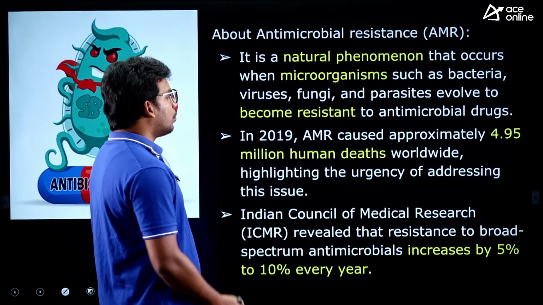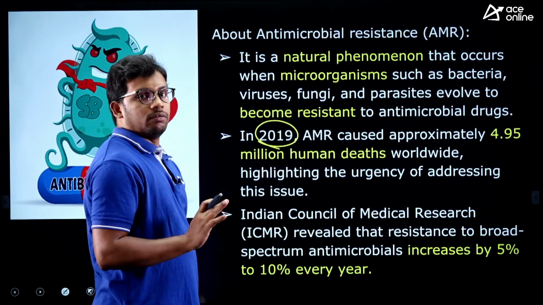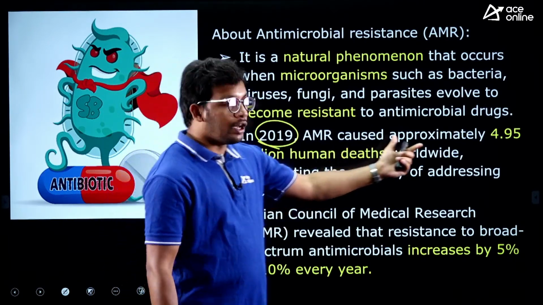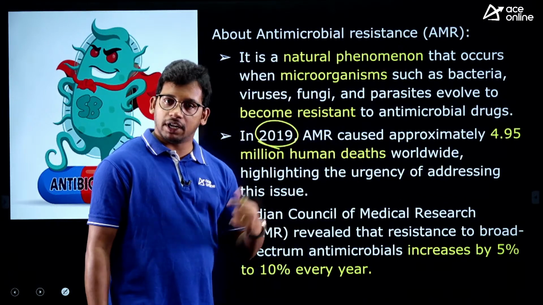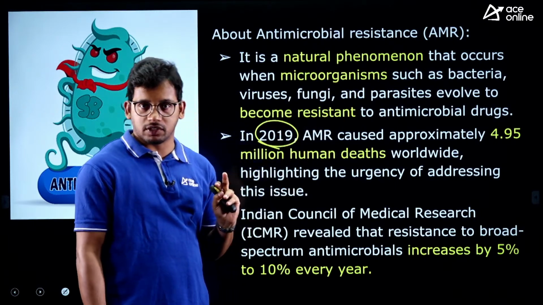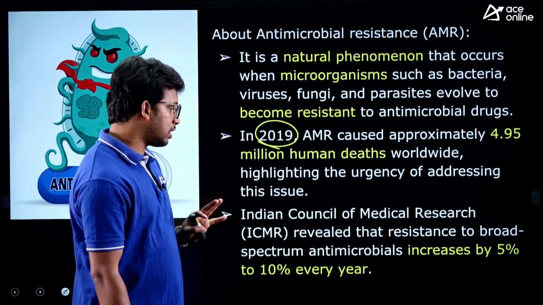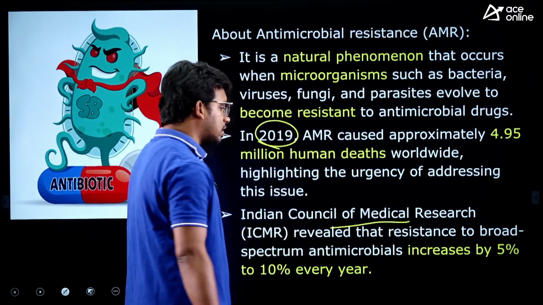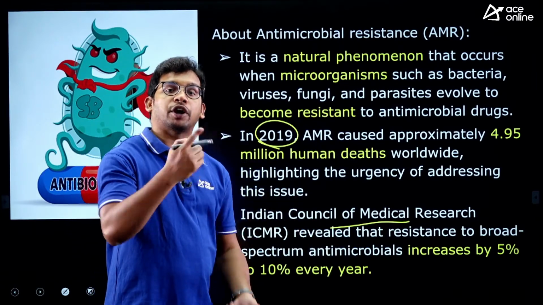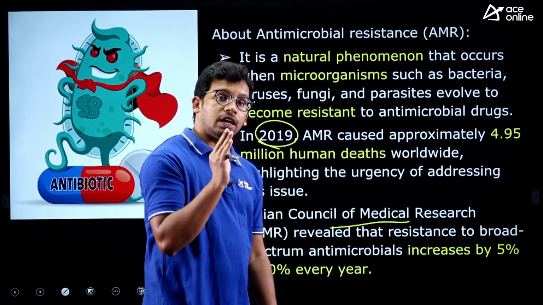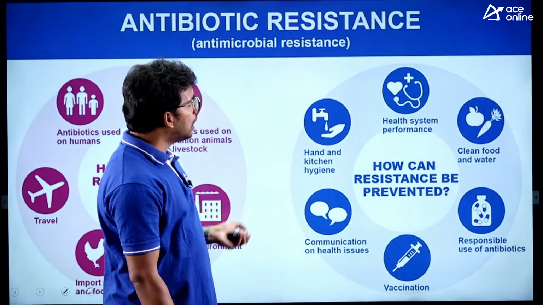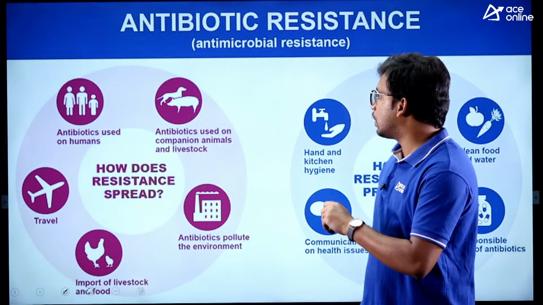AMR. Fine. Now, in 2019 alone, the data which we have as of now, there were approximately 5 million human deaths. That means 50 lakh human deaths were reported because of antimicrobial resistance. So a very, very concerning condition, right? The Indian Council of Medical Research has also given the data that these cases are increasing every year by 5 to 10%. So that is the impact, that we were not able to manage this antimicrobial resistance, right? So understand the definition. Now let's see what the causes related to it are, right?